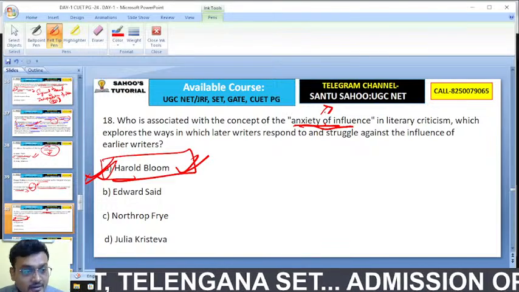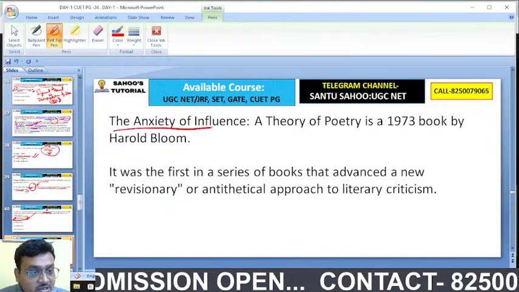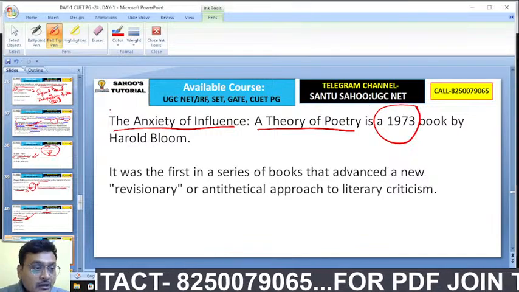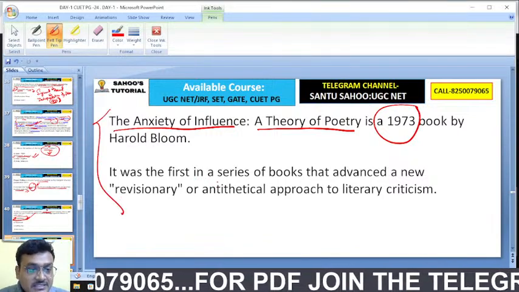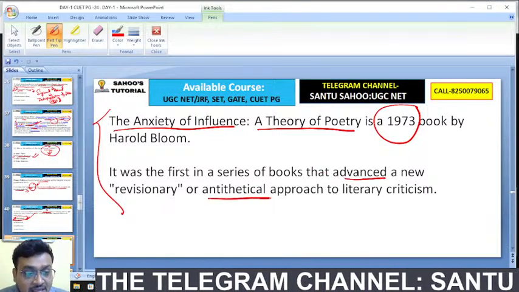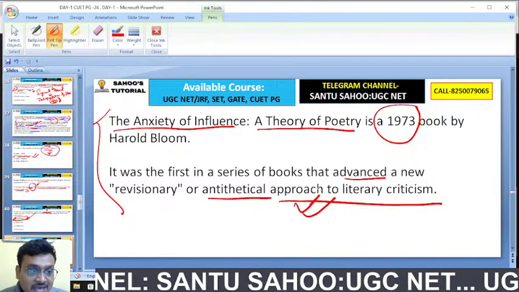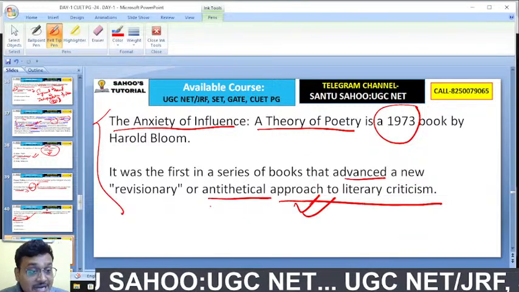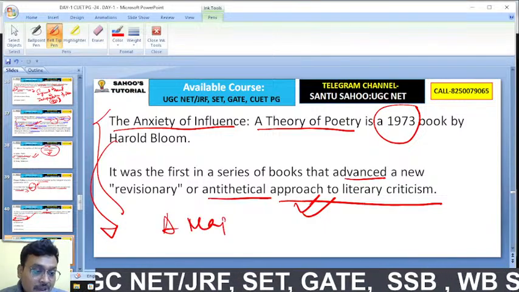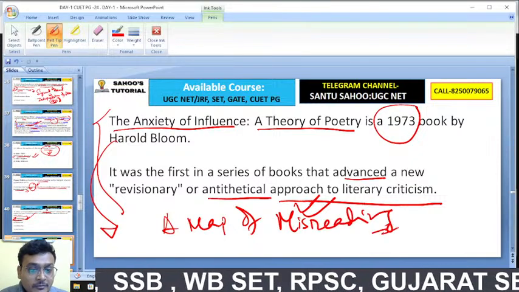The Anxiety of Influence: A Theory of Poetry is a 1973 book by Harold Bloom, and it was the first in a series of books that advanced a new revisionary or anti-ethical approach to literary criticism. Even he is writing A Map of Misreading. Harold Bloom is also writing a work called A Map of Misreading.